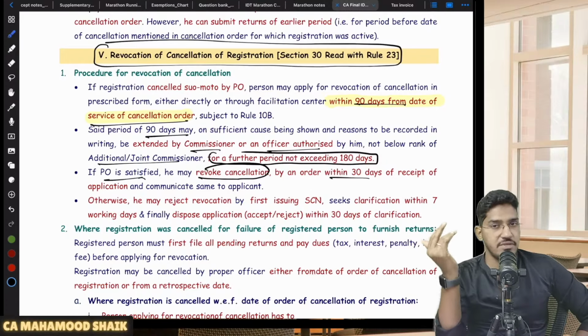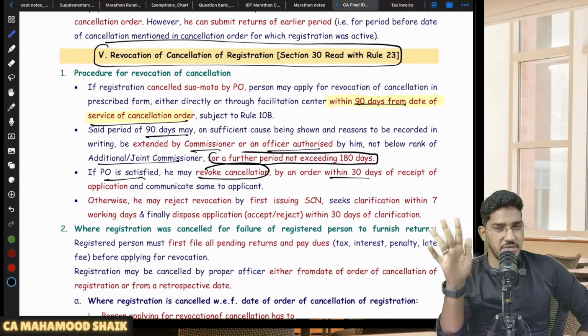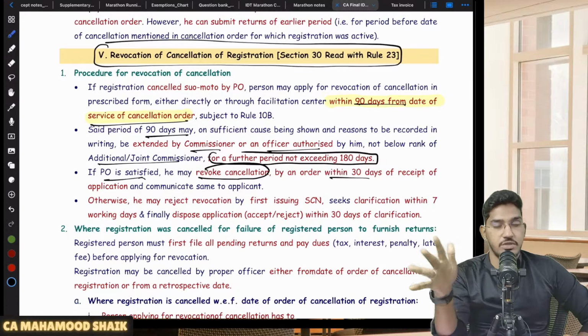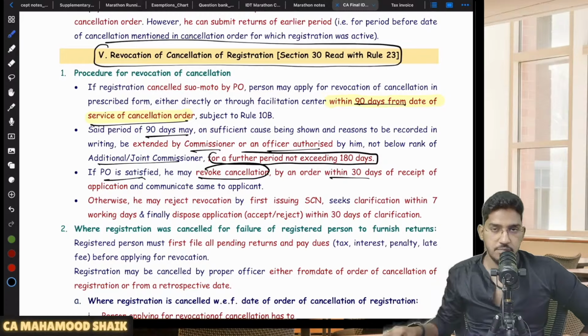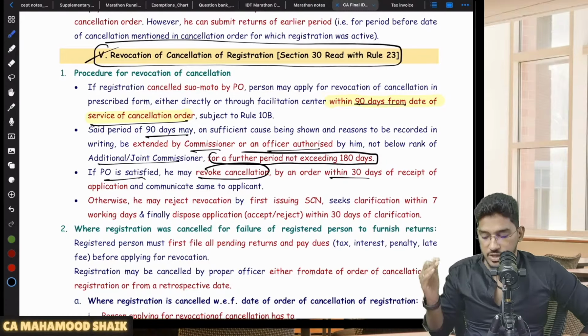If he is not satisfied, if he feels that even after you submitted the application, this fellow doesn't deserve to get his registration back, he will give you an opportunity of being heard. Thereafter he will cancel, he will reject your revocation application. He will not give you registration back, but he will give you opportunity of being heard before rejecting your application. Okay, so this is what regarding revocation of cancellation of registration.